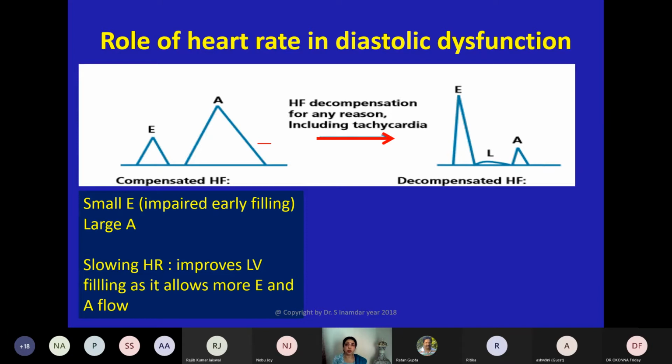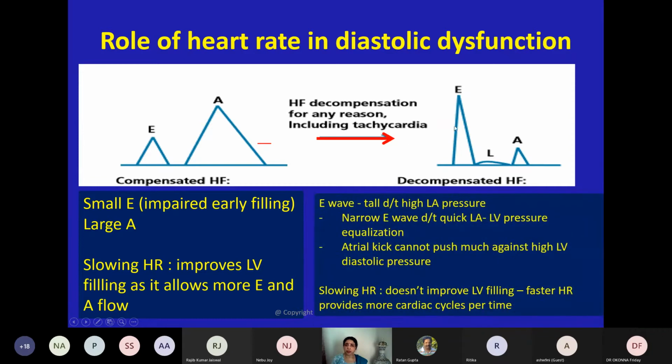So there is a lot of blood still remaining in the LA, and there is vigorous contraction during atrial kick and it empties. So in this patient, if he is having tachycardia and you reduce it, it will improve his LA emptying into the LV.